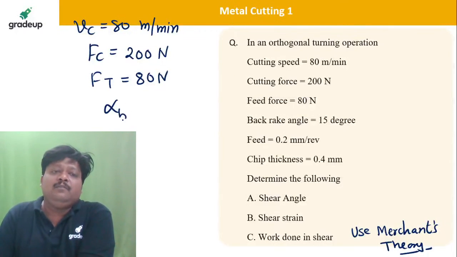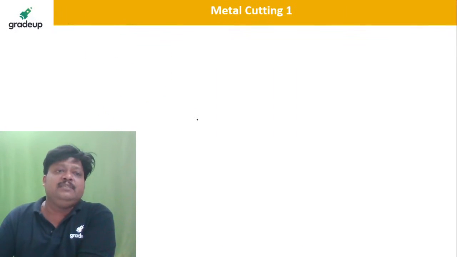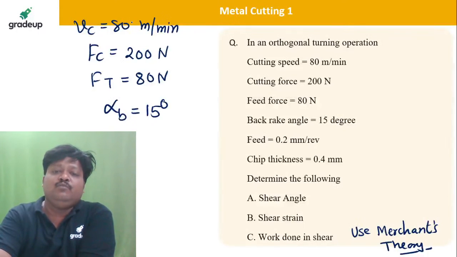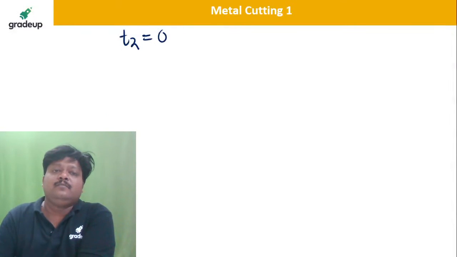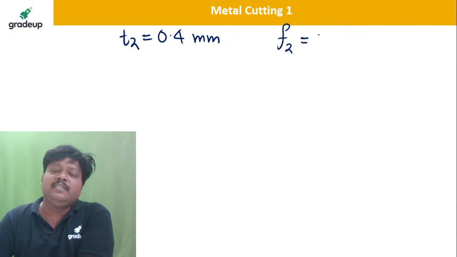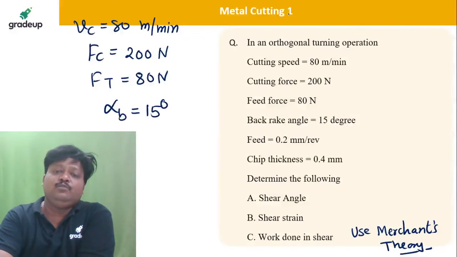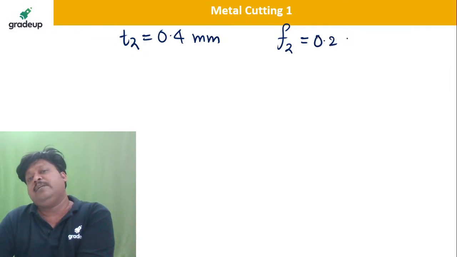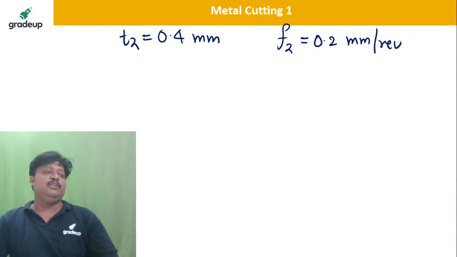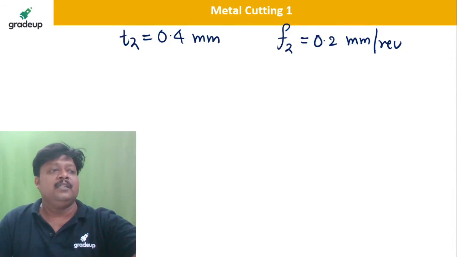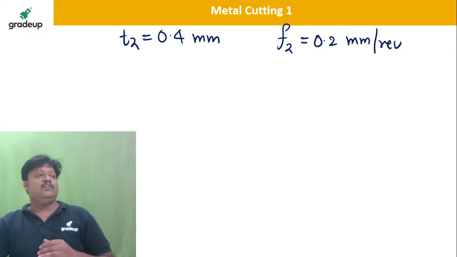Back rake angle alpha is given as 15 degree. Chip thickness t2 is given as 0.4 mm. And very importantly, feed is given as 0.2 mm per revolution. Of course, this is an orthogonal turning operation, so no need to worry.